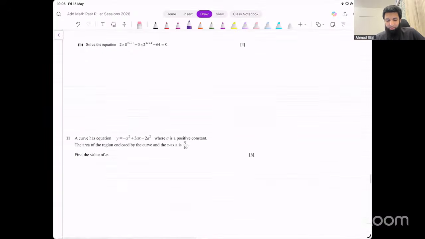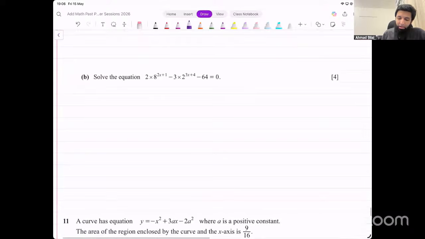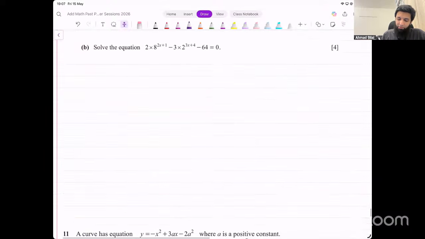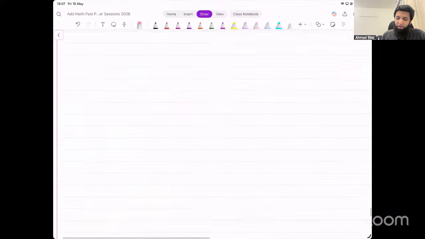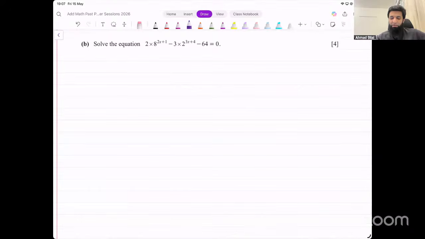Let's look at the next one. Question number 10, part B. It says solve this equation: 2 into 8 raised to power 2x plus 1 minus 3 into 2 raised to power 3x plus 4 minus 64. Okay, what do we do in problems like these?